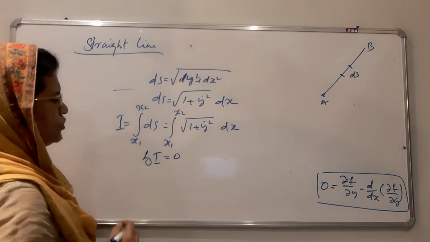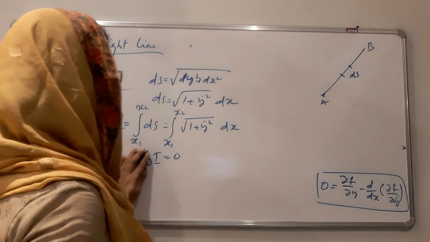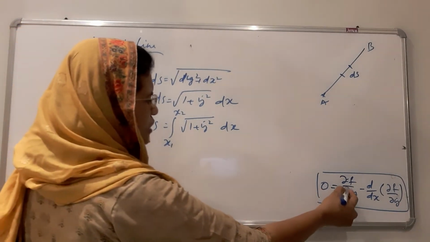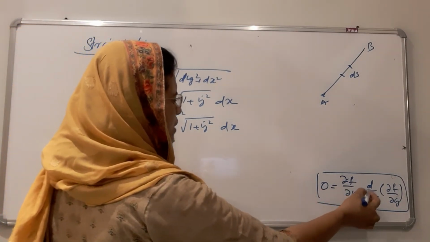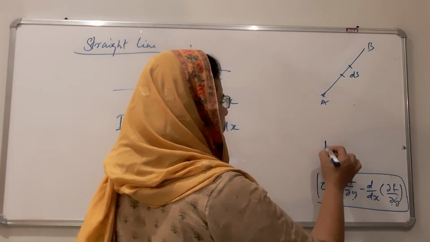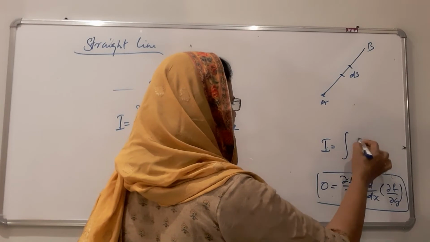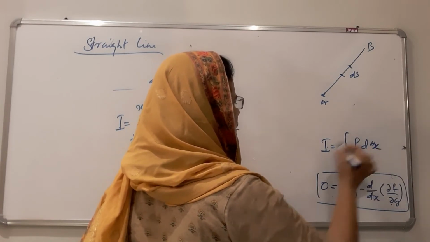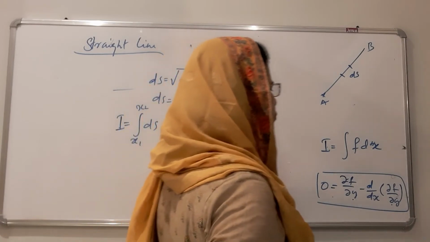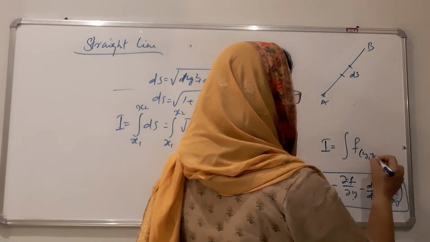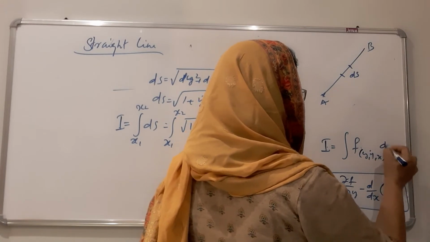For delta I equal to 0, the condition for extremum, as we have already said, is dou f by dou y minus d by dx of dou f by dou y dot is equal to 0, if the path can be represented as integral f of y dot x dx.